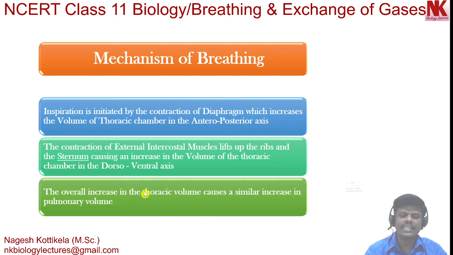The overall increase in the thoracic volume causes a similar increase in pulmonary volume. Important statement. I repeat this again. The overall increase in the thoracic volume causes a similar increase in pulmonary volume.